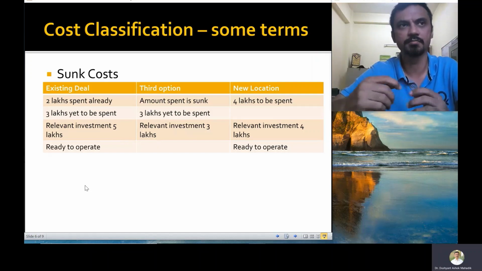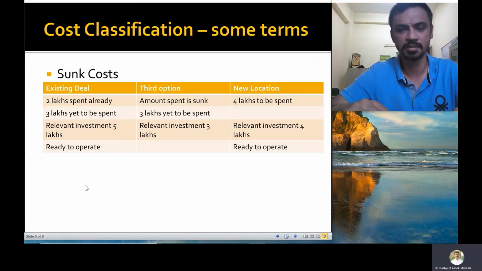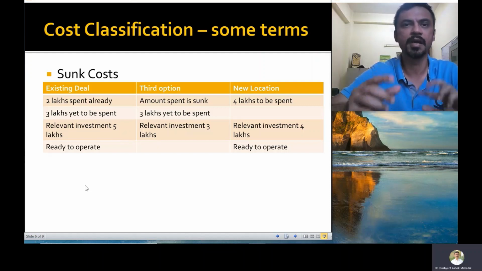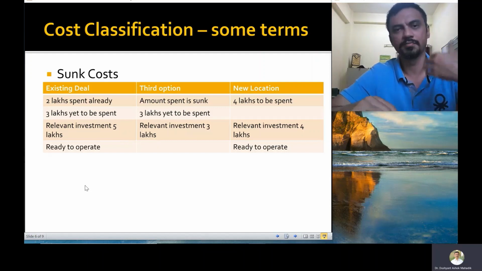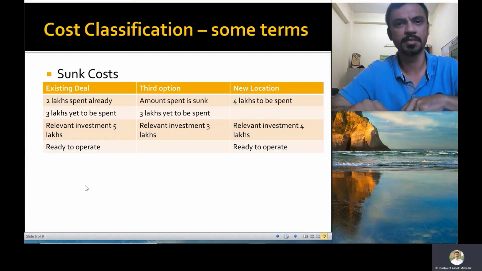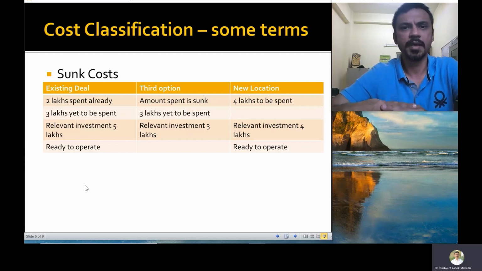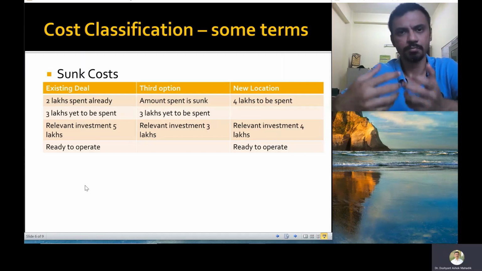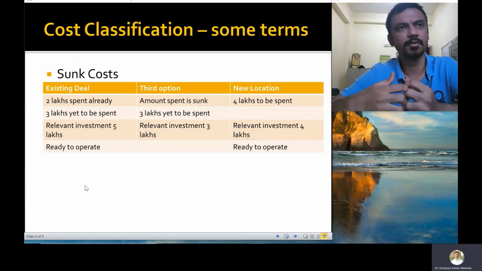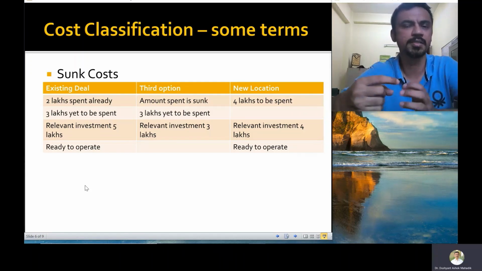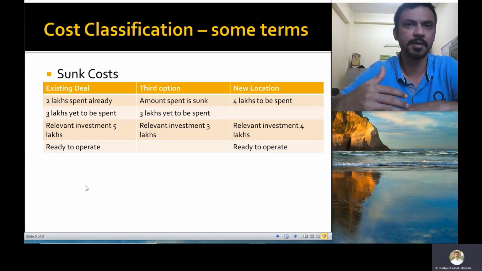And many managers, and this applies to several large businesses, people keep throwing good money after bad because they have invested so much money in this particular business for so many years, and now they would not want to get out of that. So this is something which, as future managers, you need to be aware of, that you need not keep running legacy projects just because there has been a lot of investment in this. If time is right, it is probably a good idea to stop that project and do something new.